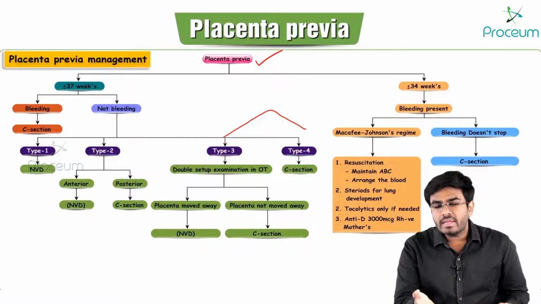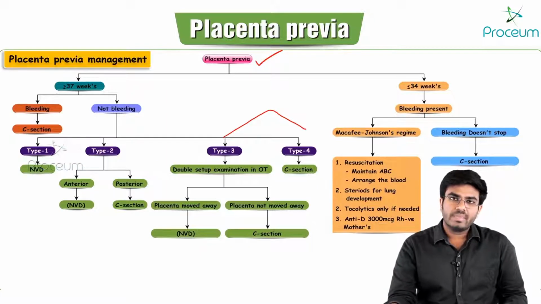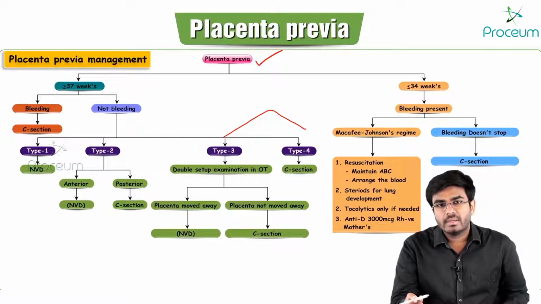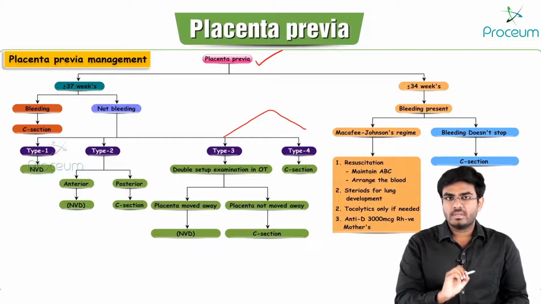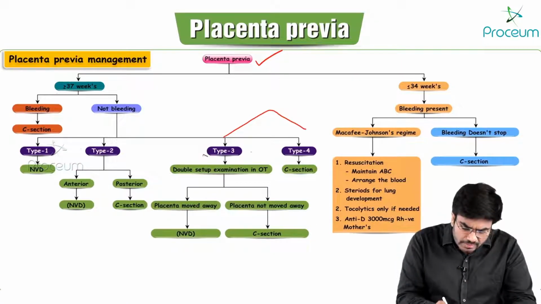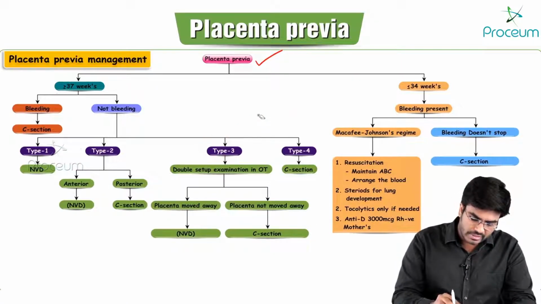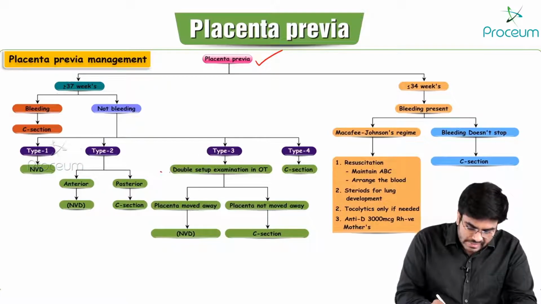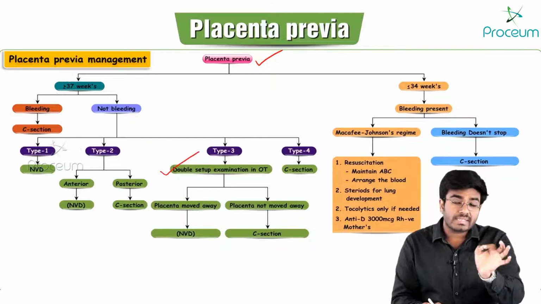If it moves away, you can perform the normal vaginal delivery. If it is not moving away, you have to do the C-section. So, for type 3 placenta previa, what we are going to do is a double setup examination. Okay, double setup, this is the exact question they will give you.